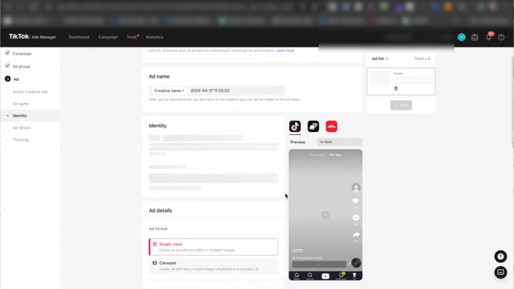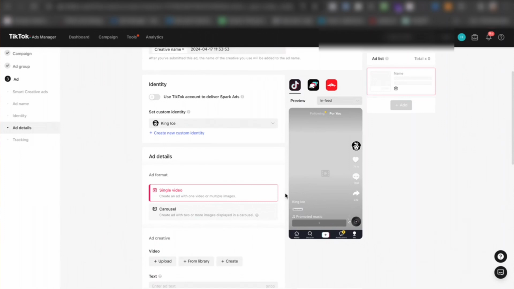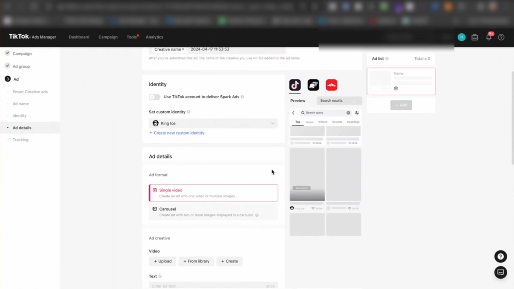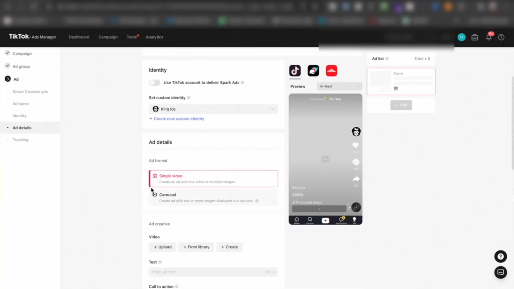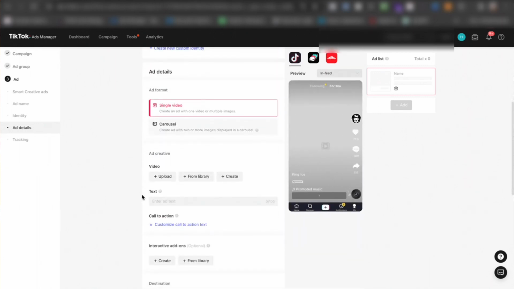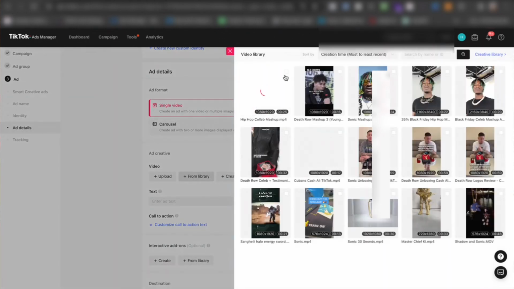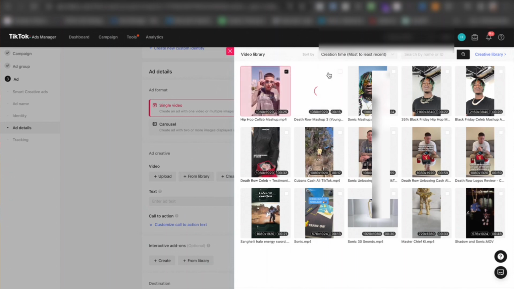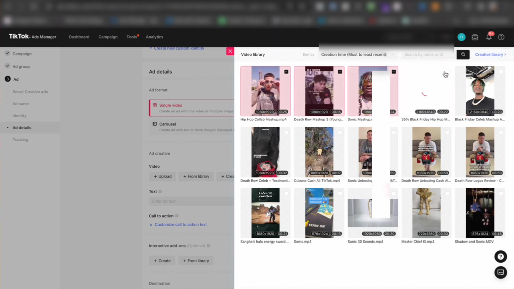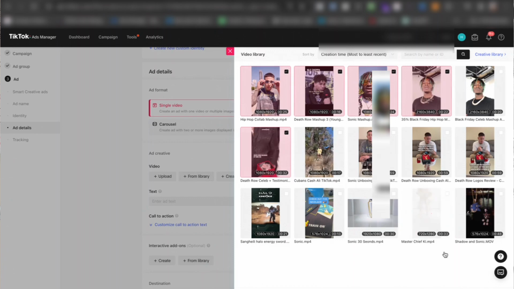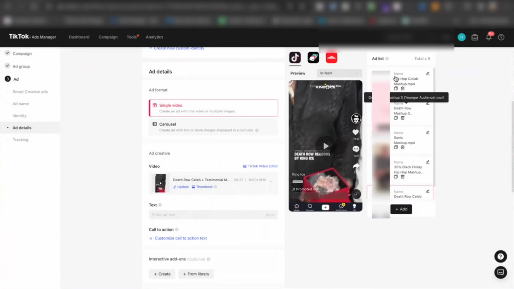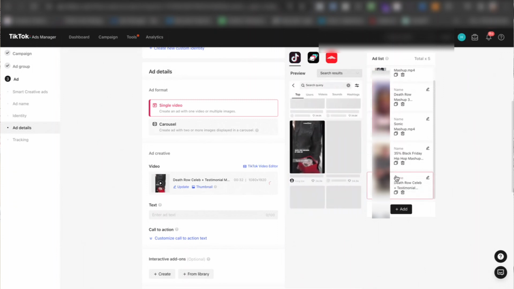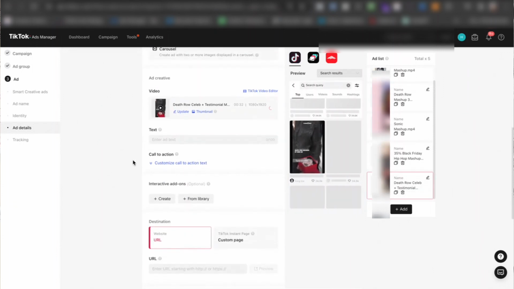And then, proceeding from that, what you want to do now is the ad level. This is a very important part of TikTok. If you don't have good video creative, you're not going to be very successful on TikTok. What we want to do is single videos, and we want to pick from the library, because we already have assets over here, and we have a lot of different videos. So we're going to pick 1, 2, 3, 4, and 5. So we have 5 different ads that we can select and test, as you can see over here. We have 5 creatives that we're going to be testing.